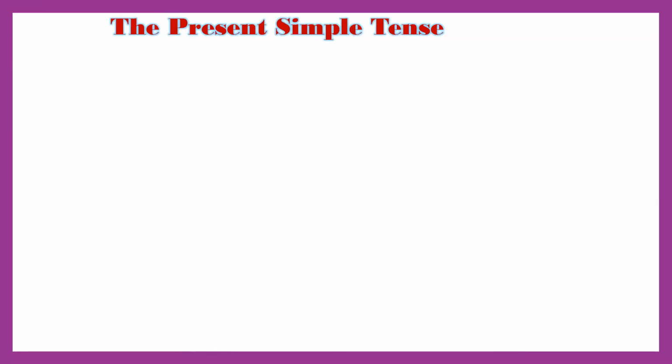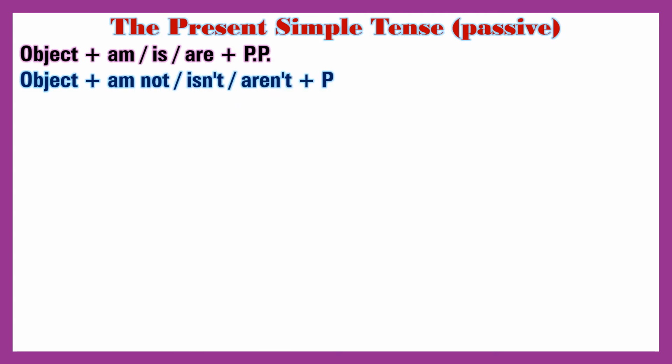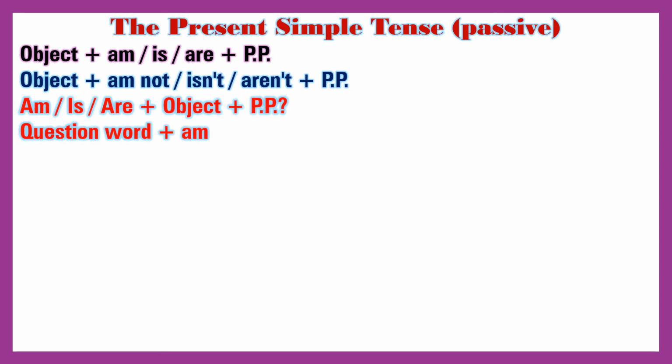The present simple tense, passive. Object and is, are and past participle. Object and not, isn't, aren't and past participle. Is, are and object and past participle. Question word and is, are and object and past participle.